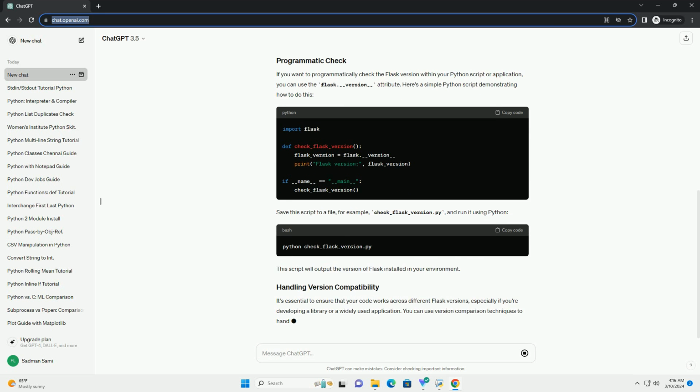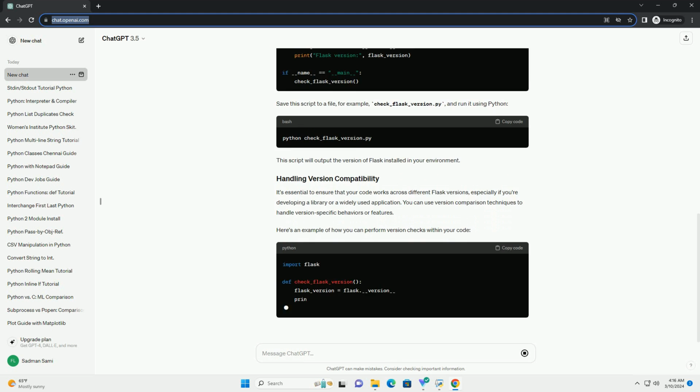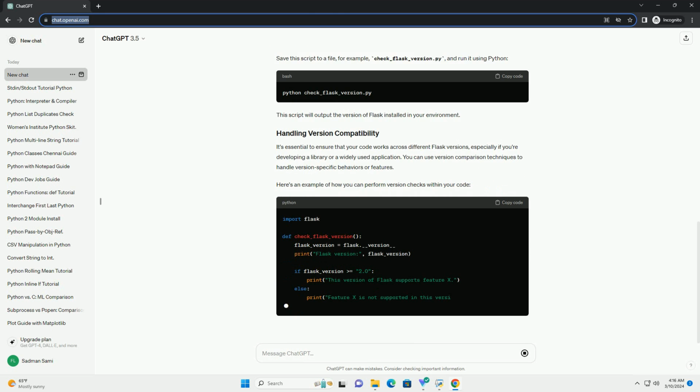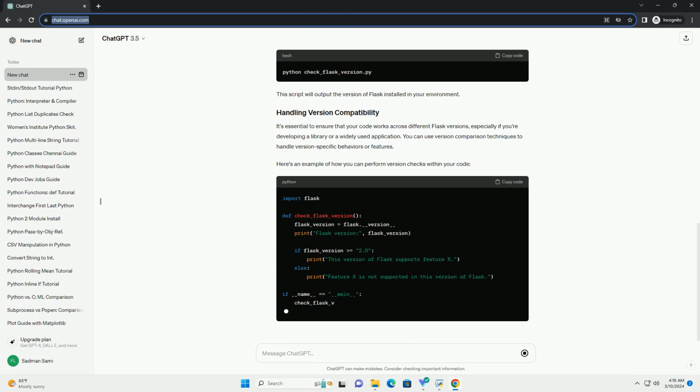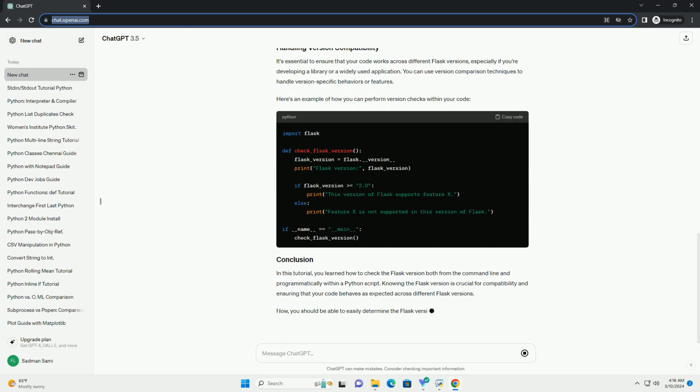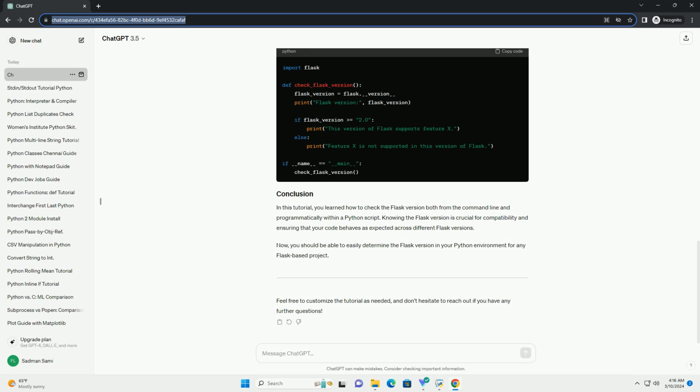Before proceeding, ensure you have the following installed. You can check the Flask version using Python's package management tool called pip. Open your terminal or command prompt and execute the following command. This command will display detailed information about the Flask package installed, including its version.